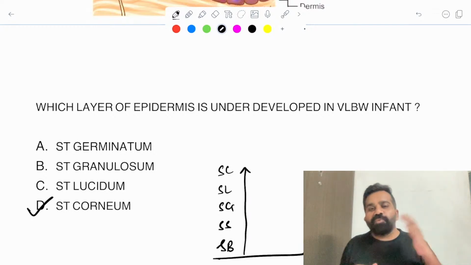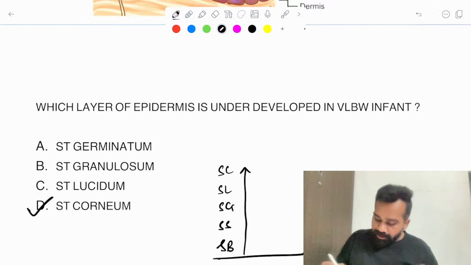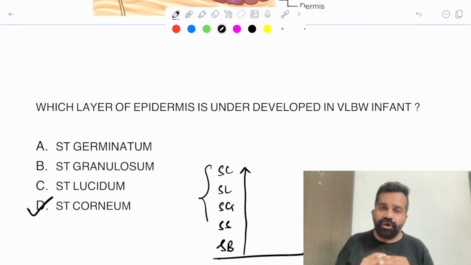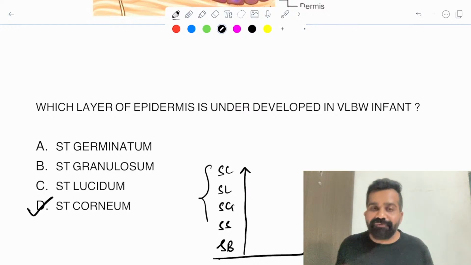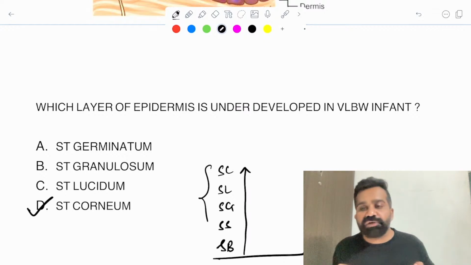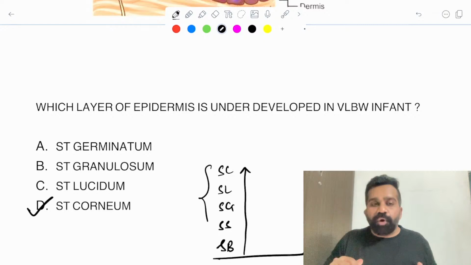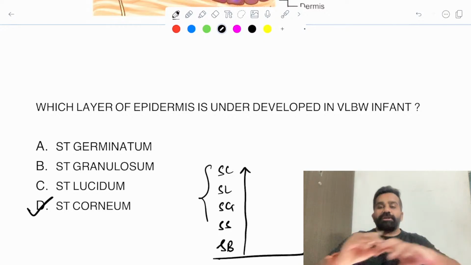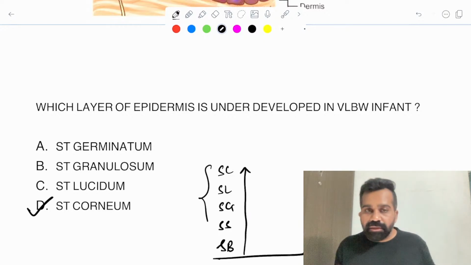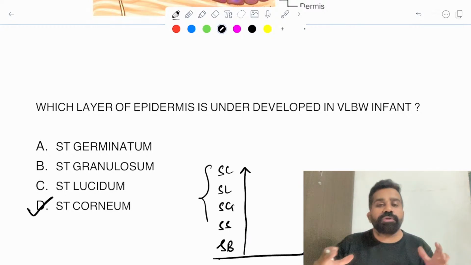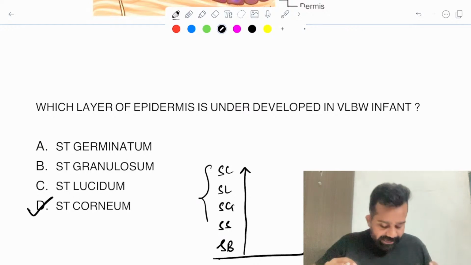So if the baby is born early, the upper layers of the skin will not be formed properly, and because of this a premature baby or a very low birth weight infant is very prone to get dehydrated very easily, because the skin is not formed properly. They lose too much water from the body. That is why they are very prone to develop hypothermia also, and they easily get dehydrated.